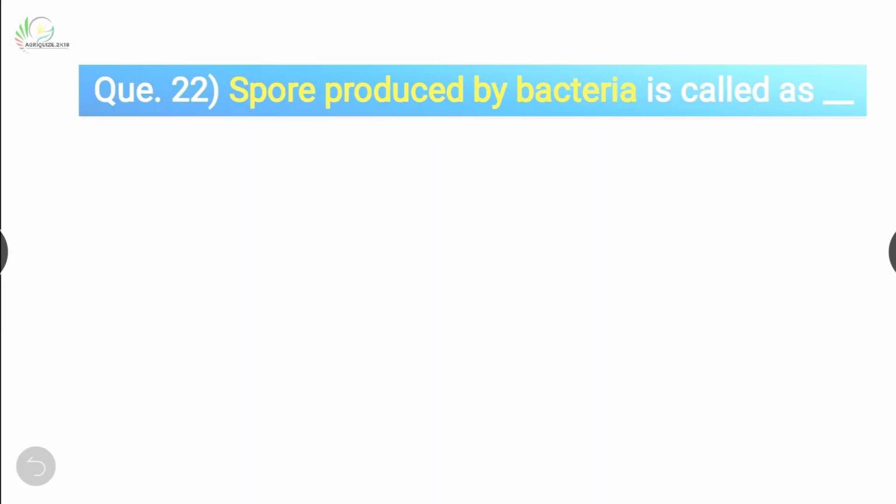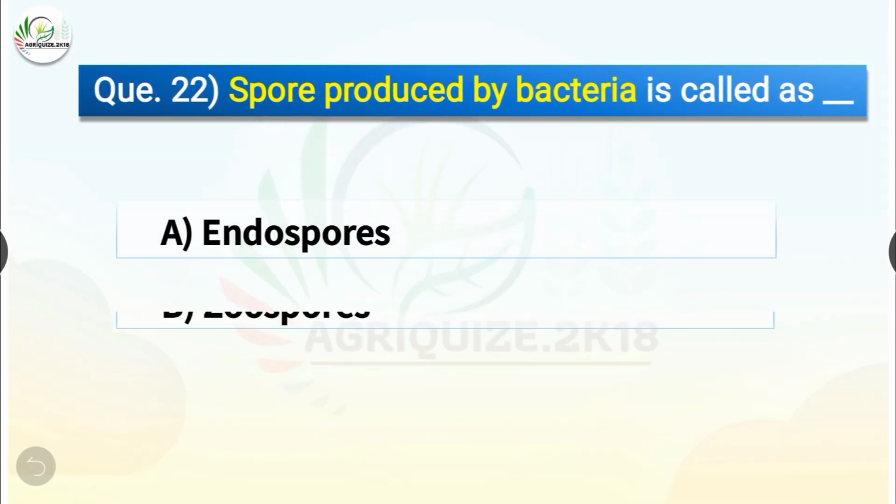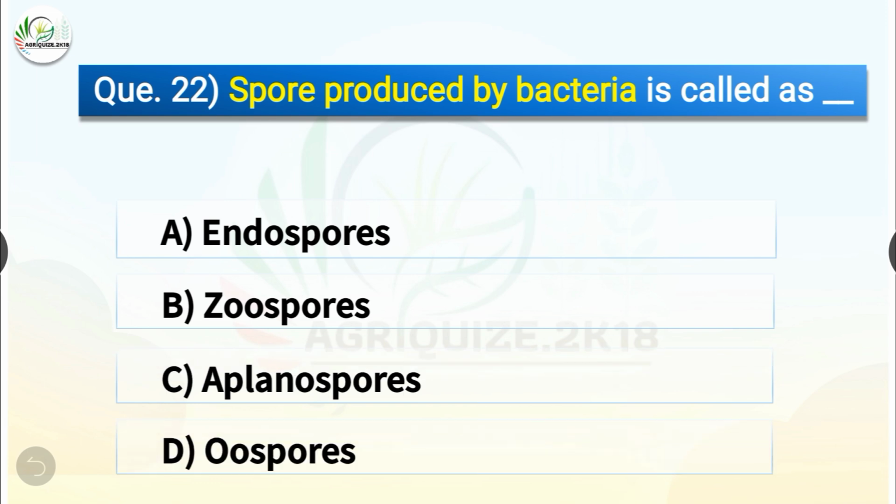Question number 22. Spore produced by bacteria is called as dash. The options are endospores, zoospores, aplanospores, or oospores. The correct answer is option A, endospores. So spore produced by bacteria is called endospores.